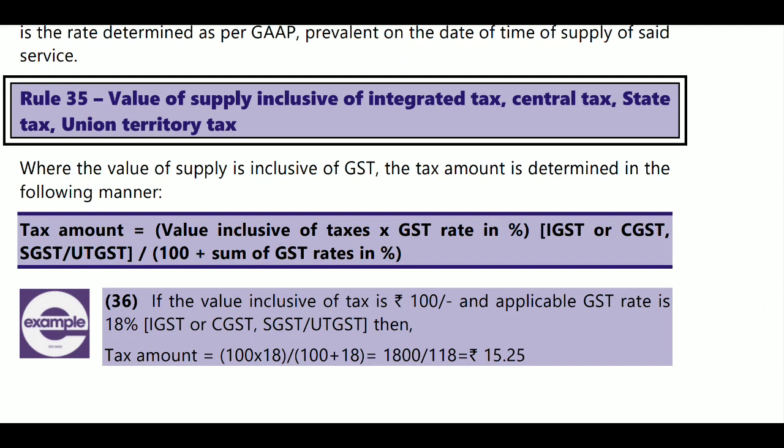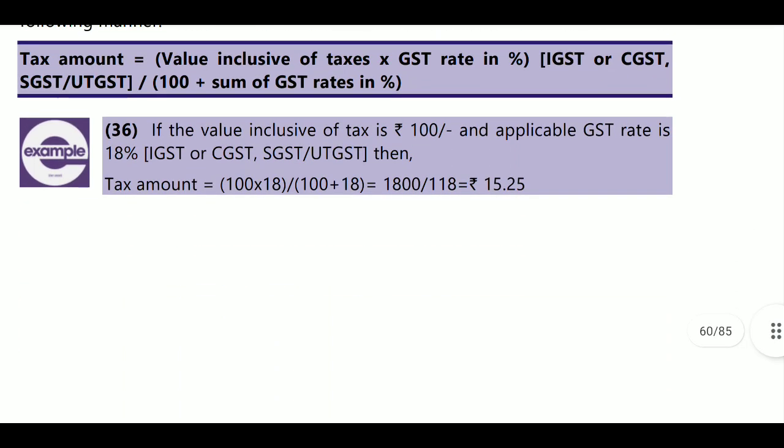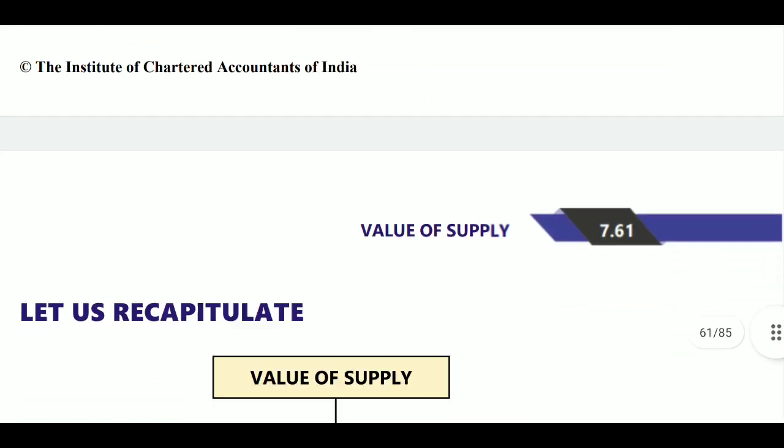The total value inclusive of GST is multiplied by the GST rate divided by 100 plus the rate. For example, if the value inclusive of tax is 100 rupees, and the applicable GST rate is 18%, then it will be calculated as 100 into 18 divided by 118. That is 15.25 was included in that value.